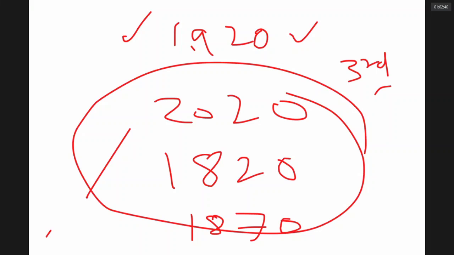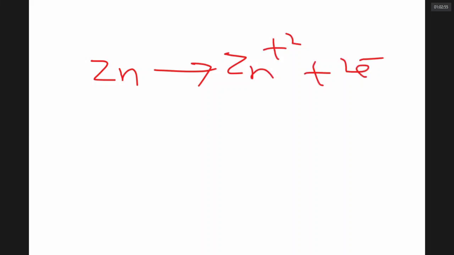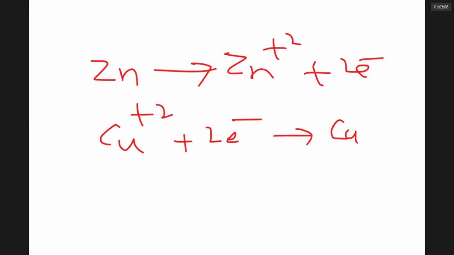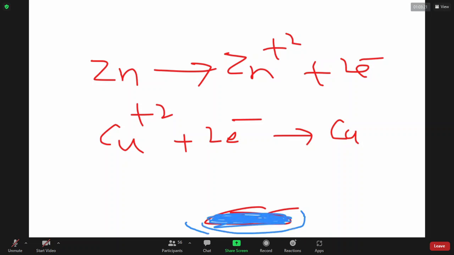So how to generate current is a big problem. Sir, can you suggest how to generate current? Scientists have noticed that a metal like zinc has a tendency to lose electrons. Copper ions, which are there in copper sulfate, which is blue in color, have a tendency to gain electrons. Therefore, if you put blue color copper sulfate in a copper plate,